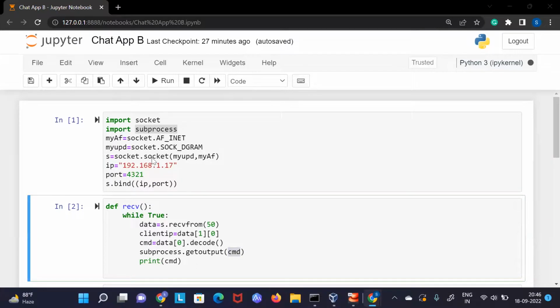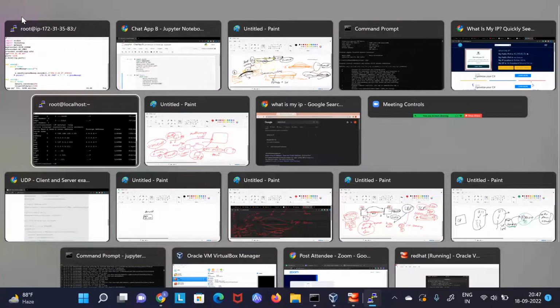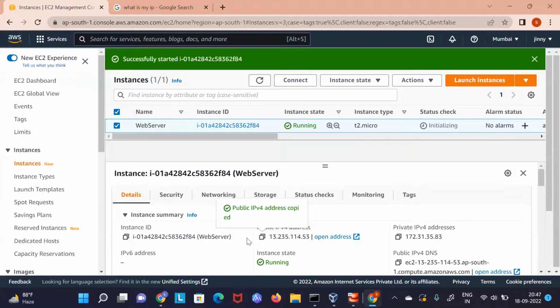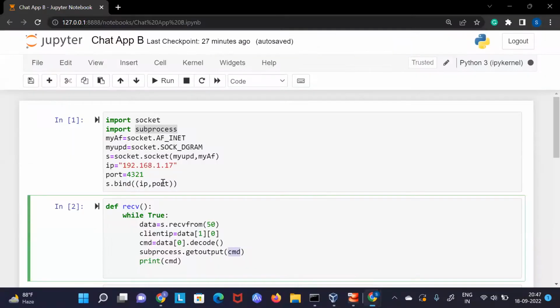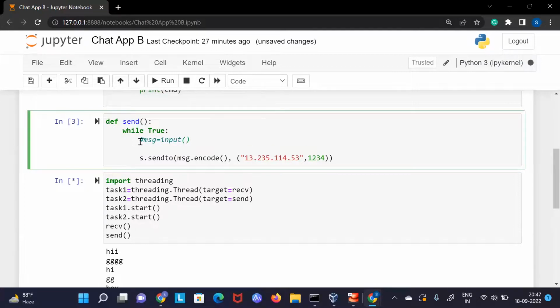And remember, let's say you have a static IP. Let's say this operating system has a public IP, so I can find this public IP. This is my public IP. Now I can use this in the code. Somewhere in the code I can mention that I always have to send to this, and instead of using input here, to initiate a connection I can create a message like initiating.